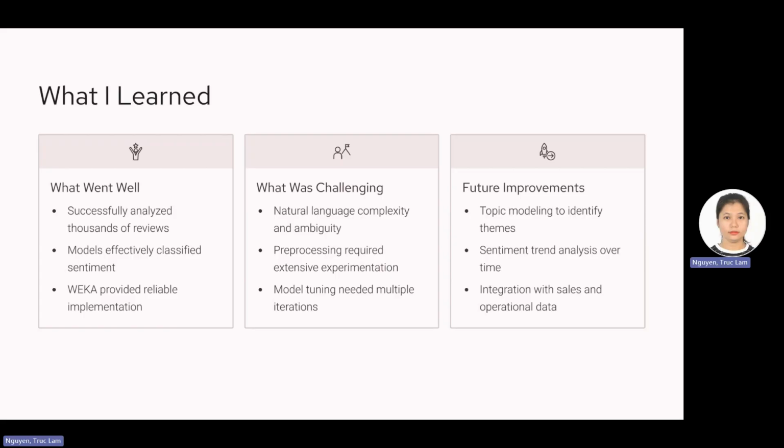By tracking how sentiment changes across different periods, managers could see whether operational changes are actually improving customer satisfaction. Third, I would combine sentiment analysis with other business data such as sales or customer traffic. This would allow the restaurant to measure whether improvement in customer satisfaction leads to better financial performance.